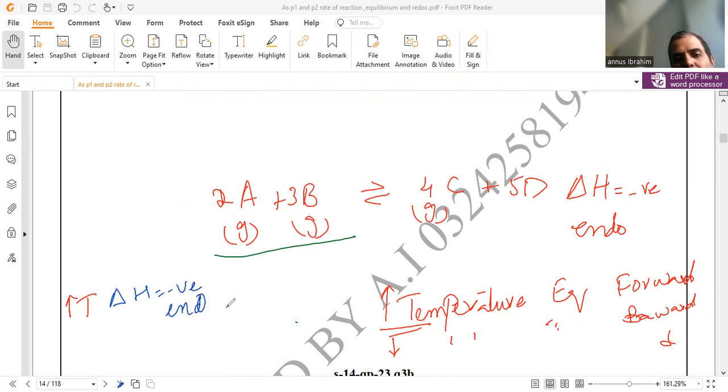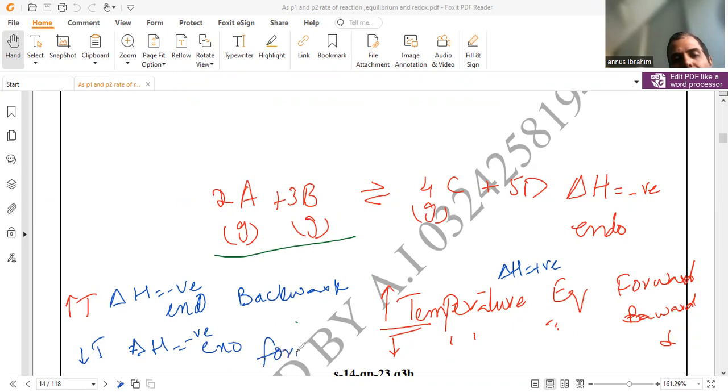Here the equilibrium moves forward when endo, so just opposite to the endo case, the reaction moves in the backward direction. And if you decrease the temperature for the same exothermic reaction, with delta H negative, the reaction moves in the forward direction.